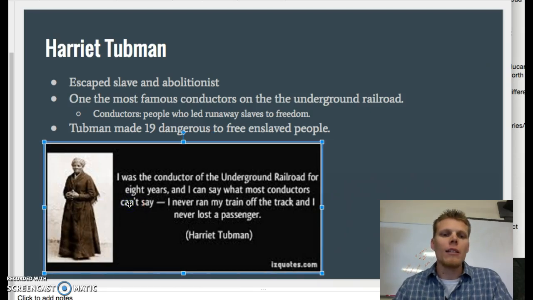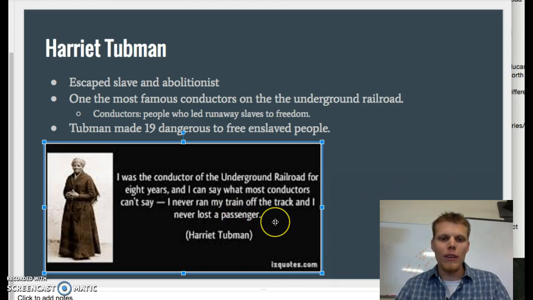So there you go, guys. There's some of the main abolitionists that we're going to be looking at in this unit. Please make sure that you're aware of who they are and how they influenced the end of slavery.